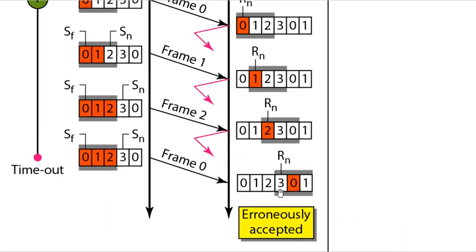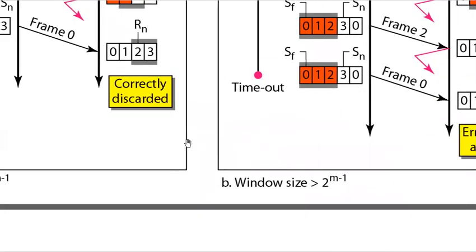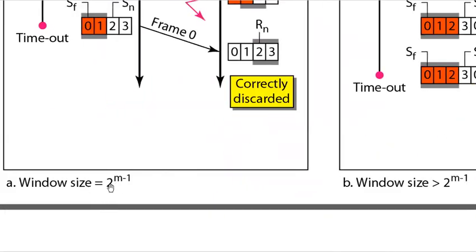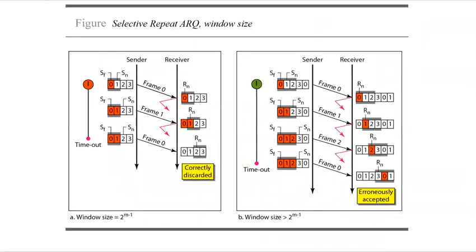Why did it accept? Because in selective repeat ARQ, we can even accept frames out of order, right? So it has accepted this 0 and it will wait for frame number 3. But obviously the sender has sent this 0, so there is an error in this mechanism. That is the reason the window size should always be equal to 2 power m minus 1. So this is the reason that we have studied that statement.